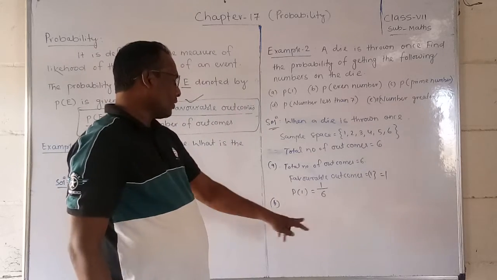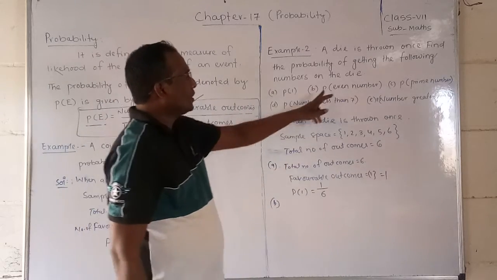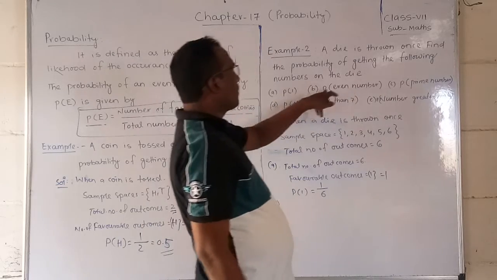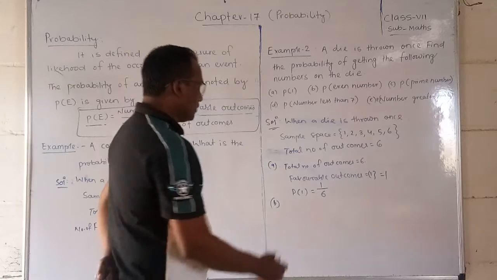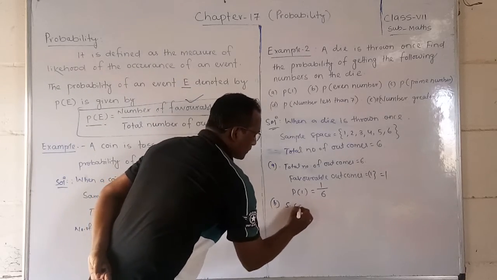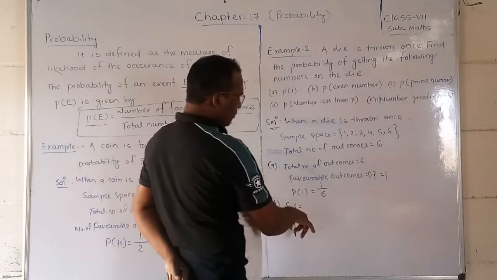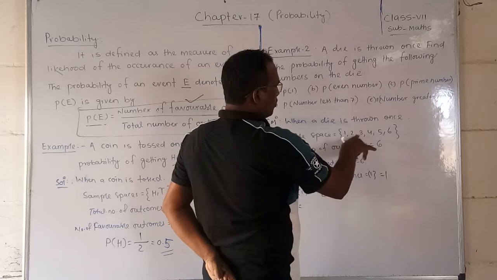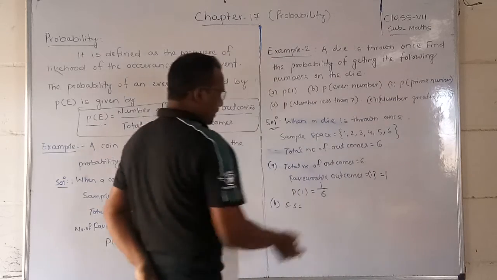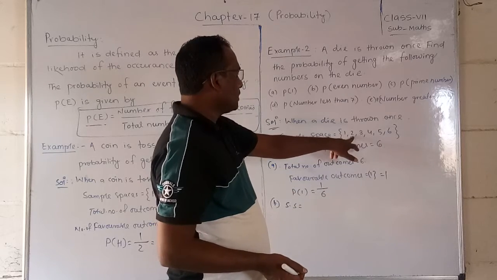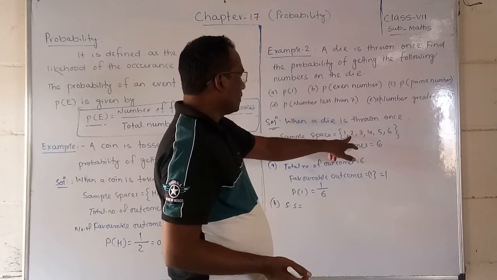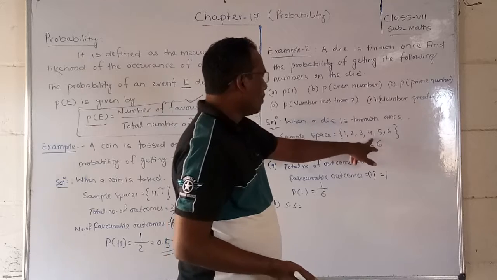Total number of outcomes we already know; favorable outcomes we have to see. P is even number, probability of even number. We can find the sample space: 1 2 3 4 5 6. Even numbers only, that means 2 4 6.